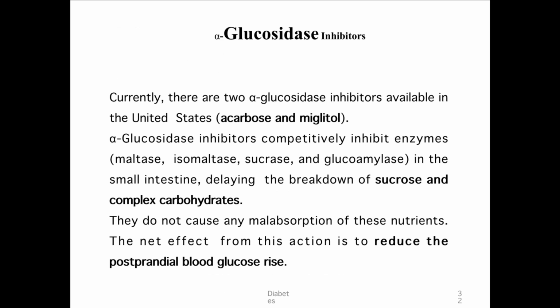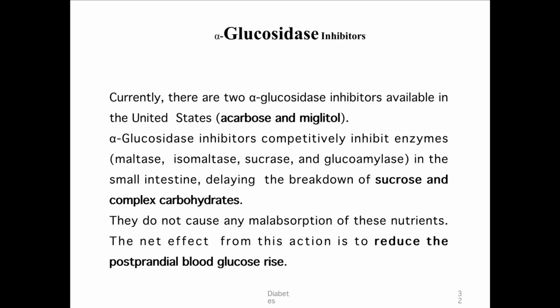The third drug is alpha glucosidase inhibitors. Currently two are available: acarbose and voglibose. How does it act? It basically inhibits the absorption of glucose in the intestine. That is, it inhibits enzymes responsible for breaking down sucrose and complex carbohydrates. They do not cause any malabsorption of nutrients. The net effect of this action is to reduce postprandial blood glucose.